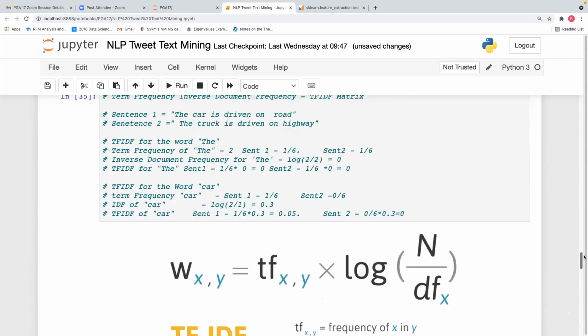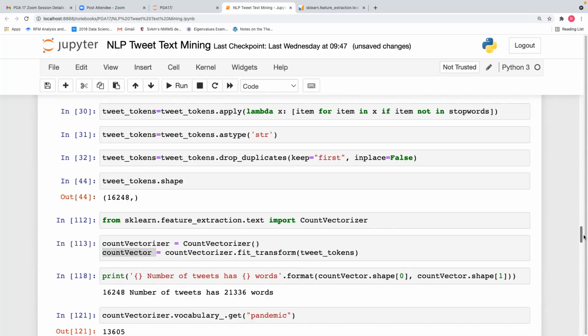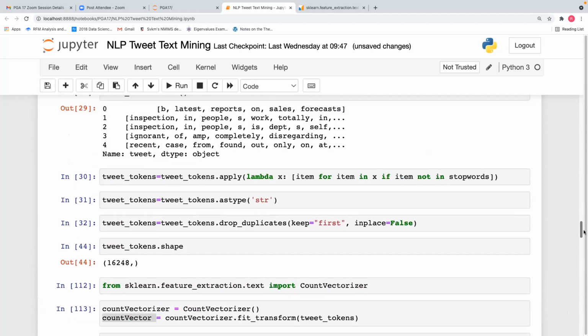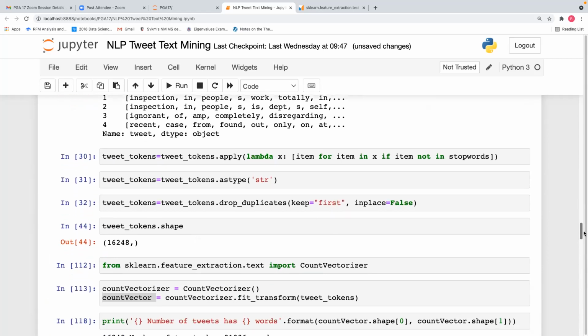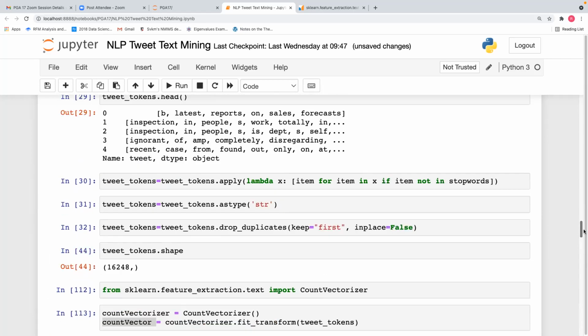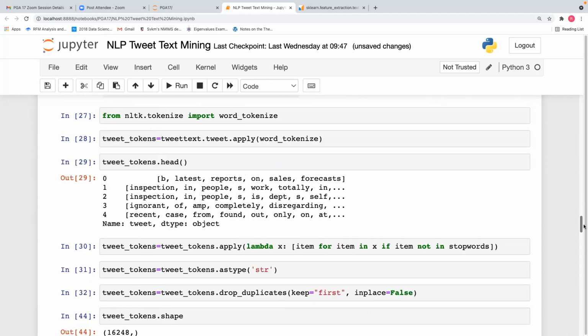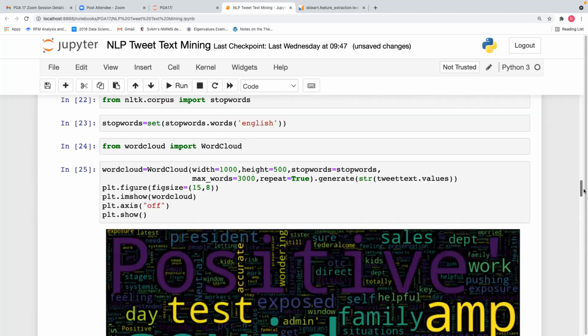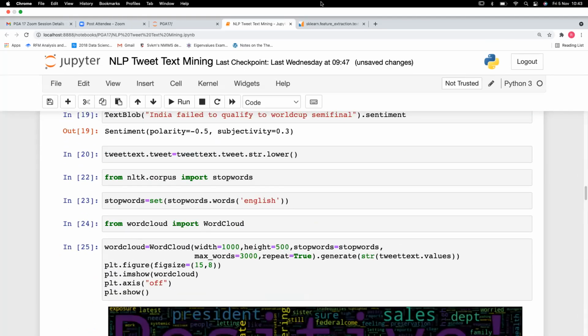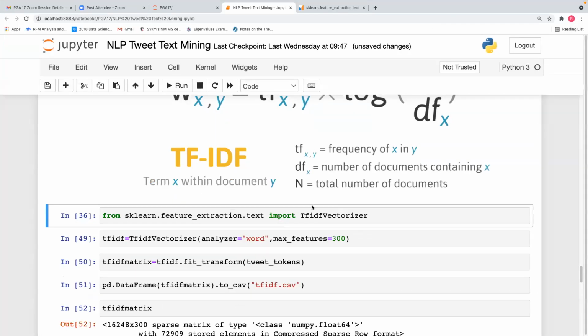Where did we do the duplicate function? Oh, in tweet tokens, we have done the duplicate function. So I think we have to run the TF-IDF vectorizer after removing the duplicates.